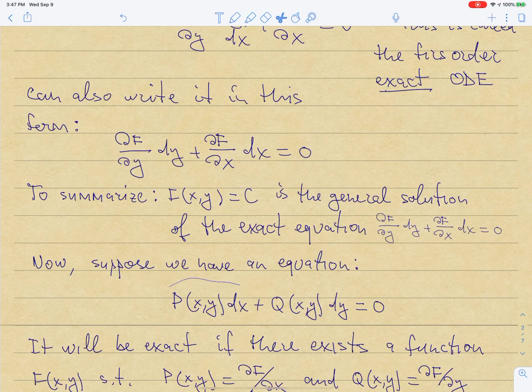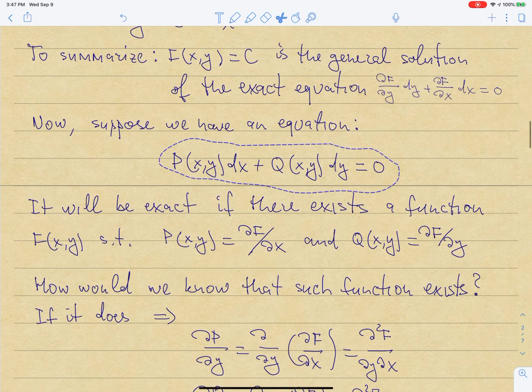Because P and Q can be any functions and not necessarily partials of the same given function capital F. So by looking at the equation like this, because I don't know if the function capital F exists for which P and Q are partials, I need to determine if P and Q are actually partials of some function.